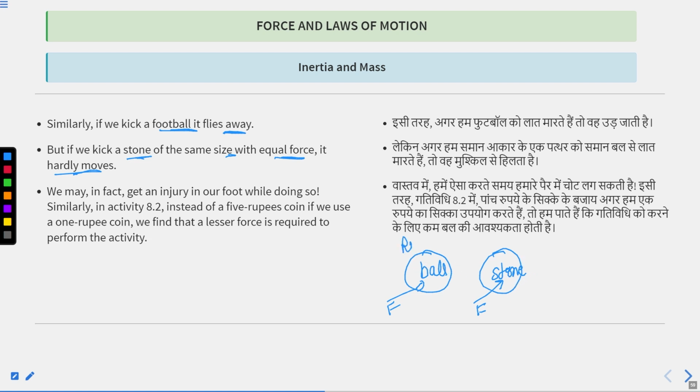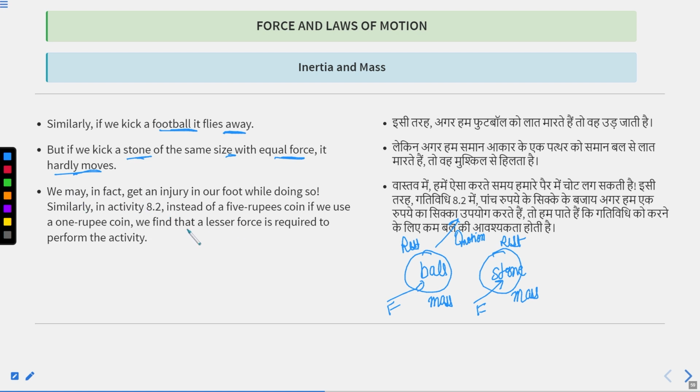Both were initially at rest. You applied the force, okay? The ball changed its state to motion. The stone doesn't change its state. It was still at rest. Why is it so? There is another factor that comes in here, which is mass. The mass of the ball is very low in comparison to the mass of the stone. If any object has higher mass, then its inertia is also higher.